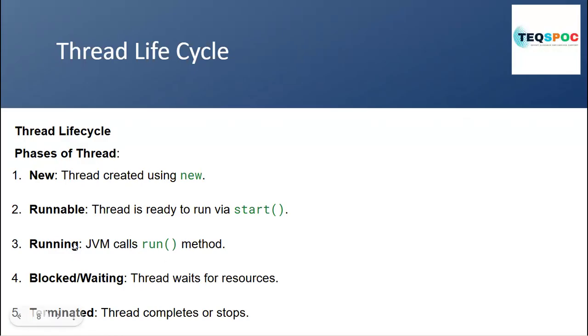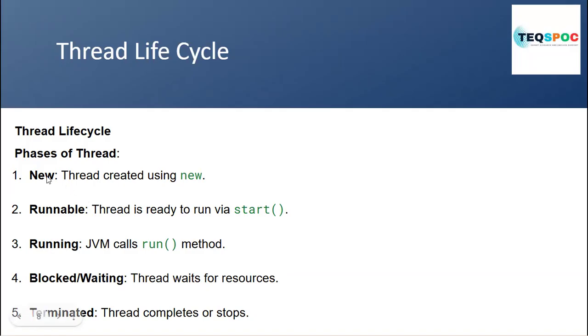Then there will be more than one thread. In this scenario, one thread goes to runnable state and then running state, and the other threads will be in the blocked and waiting condition. When one thread is completed, it will notify all the other threads which are in blocked and waiting condition: be ready, it is your turn to be executed. So all the threads in blocked and waiting condition will be ready. After that, the thread will go to terminated. That is the basic flow of the thread.